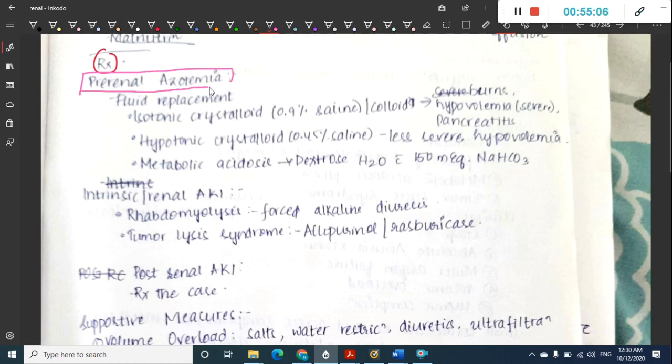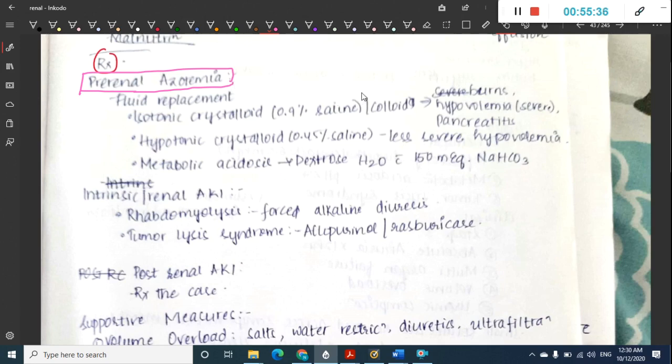It can be due to decreased fluid intake, or burns, diarrhea, or decreased cardiac output like congestive heart failure, myocardial infarction. So all these will decrease the blood volume. If you increase the blood volume, then obviously the blood reaches the kidney and thus increases GFR.